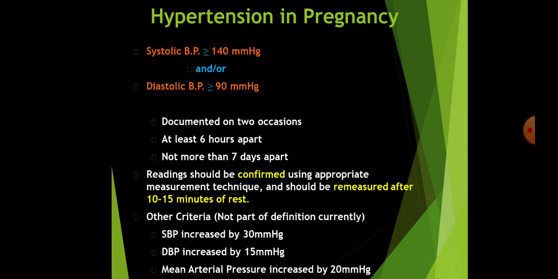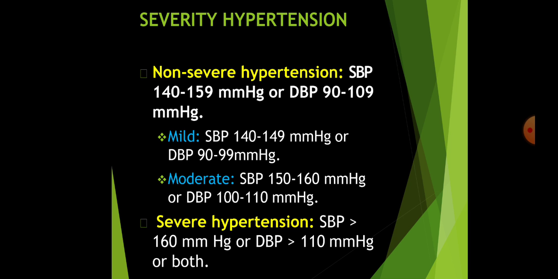Like, it should be measured after 10 to 15 minutes of rest. If you find the first reading is higher, you should give a rest of 10 to 15 minutes and then record it again. Other criteria, which are not part of the definition currently, include, earlier, which was considered, systolic blood pressure increased by 30 mmHg above the baseline, or diastolic BP increased by 50 mmHg above the baseline, or when there is increase in the mean arterial pressure by 20 mmHg.